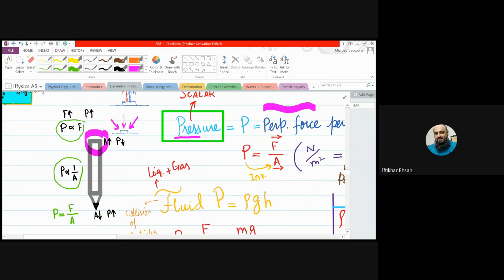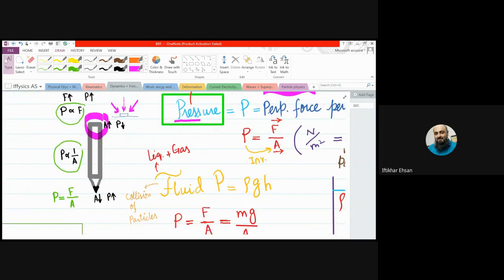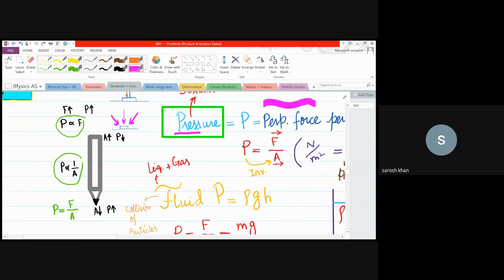But tell me, if you apply the same force with this tip on your hand, will your feeling be the same? No, there will be greater pressure. Why? What is the difference between these two? The area. So, what do we see? The larger area will apply lesser pressure. The smaller area will apply larger pressure.